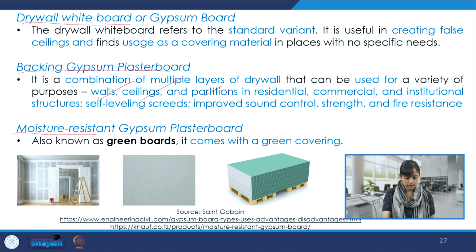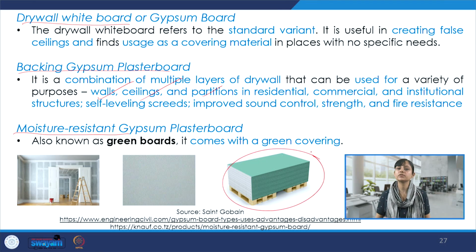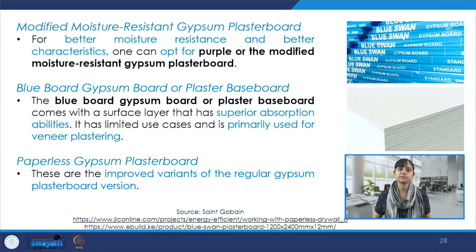Then there is moisture resistant gypsum plasterboard. It is also known as green board, and it comes with a green covering, and it is popular because of its moisture resistant properties. Then the modified moisture resistant version is also available. This is for even better moisture resistance, and it has better characteristics.